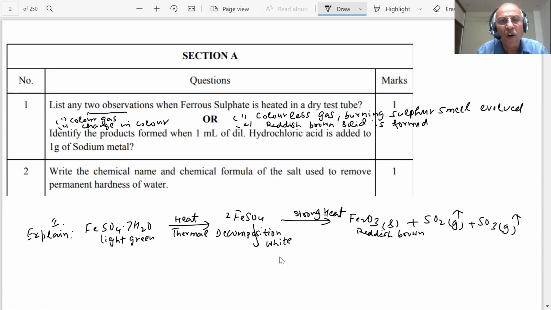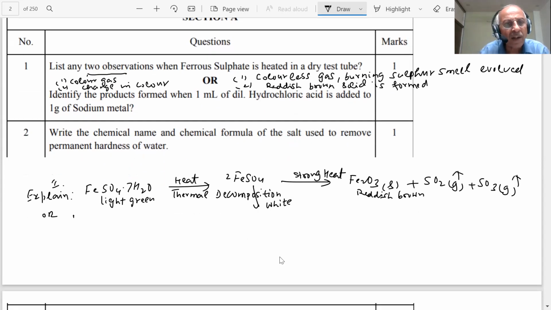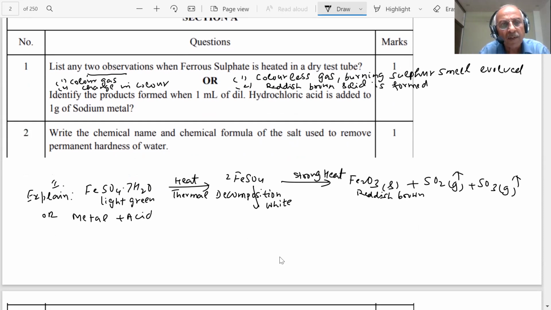Second, there is an internal choice given. Identify the products formed when 1 milliliter of dilute hydrochloric acid is added to 1 gram of sodium. This means, students, you already know the reaction of metal plus acid. What is the metal here? Sodium metal. And it is reacting with dilute hydrochloric acid, HCl aqueous.